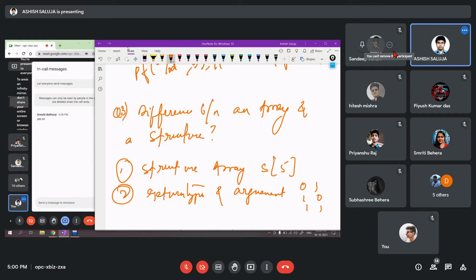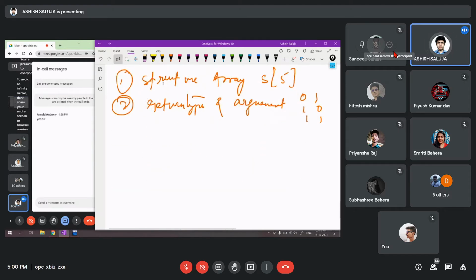Now we are mostly done with structures. One more concept will come, that is self-referential structure, that I'll be discussing in the class, because that requires face-to-face. It will be better. That is tomorrow. It is day after tomorrow. Sorry. That is where the linked list concept will come. That will take just 10 minutes. It will take hardly anything. We'll look into it, and a few more programs of structures.